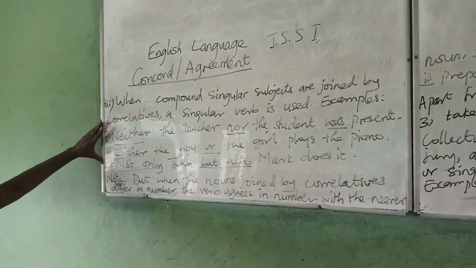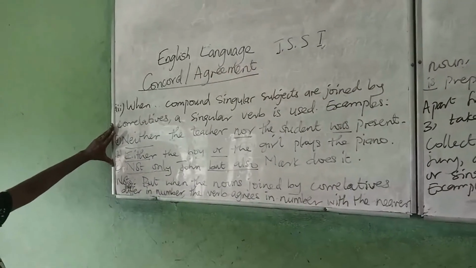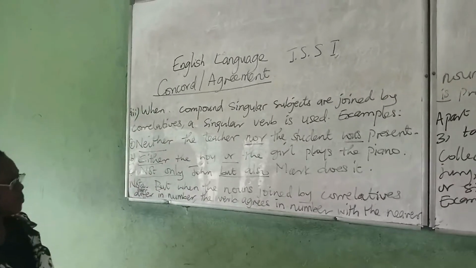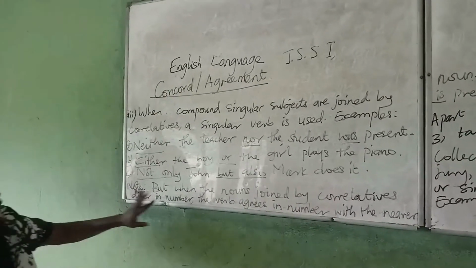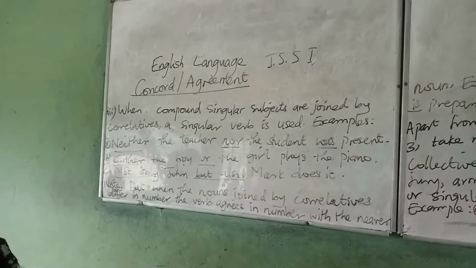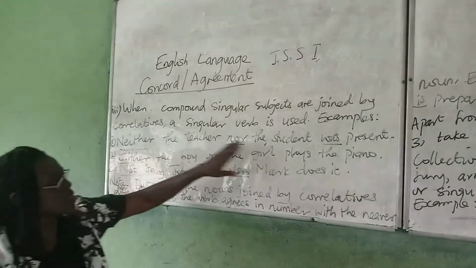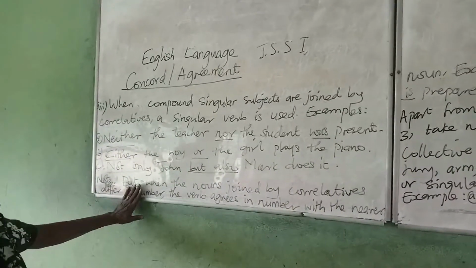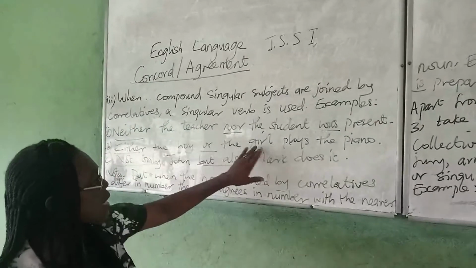Now this particular one again has its own exception, and that is when the subjects differ in number, the verb now agrees with the nearer subject. For instance, here we have teacher singular, student singular, John singular, Mark singular, and so on. But boy singular, girl singular.